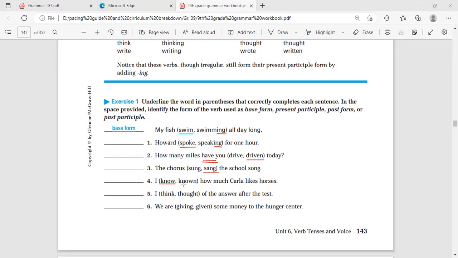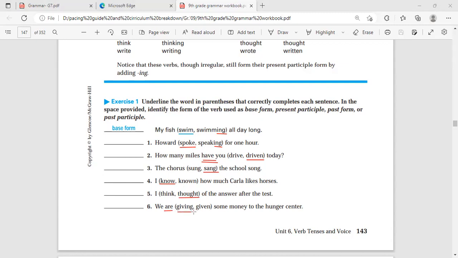Number five: I think or I thought of the answer after the test. So I thought of the answer after the test. We have am, is, are, so we have to pick ing.